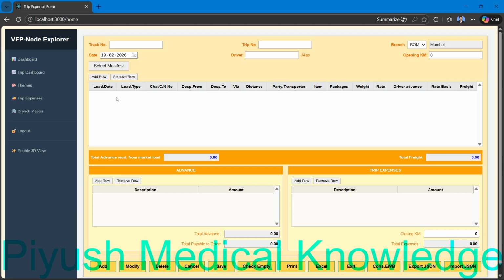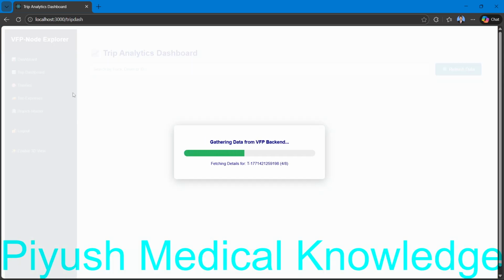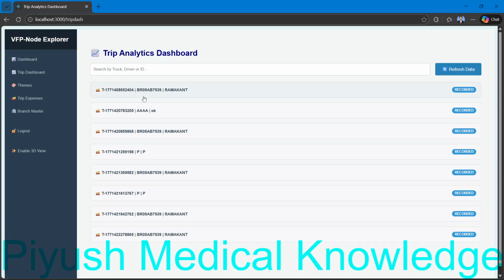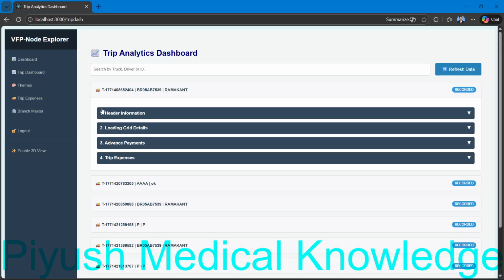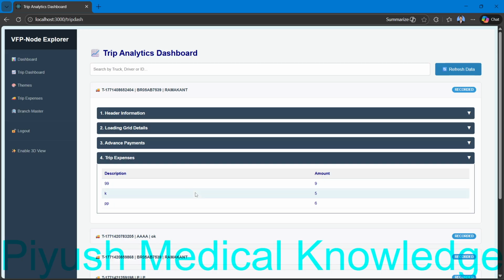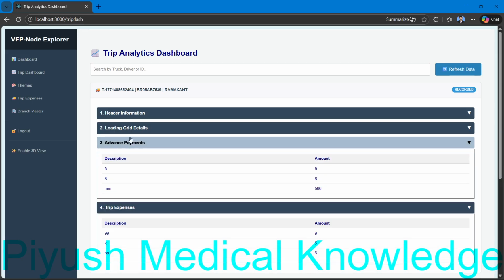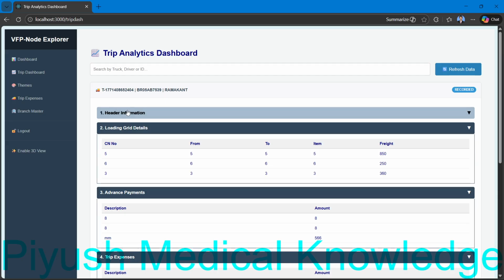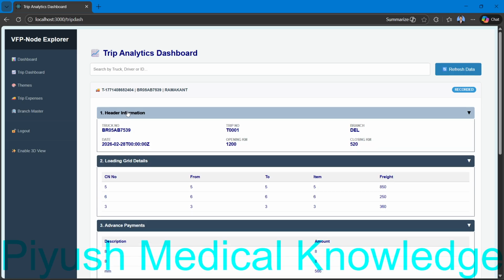Now this is the Trip Master entry, but before entry, I am just showing this dashboard. This will gather all the data. You click on any record and it will show collapsible sections with data like description, amount of trip expense, advance, loading grade, and this is header information.